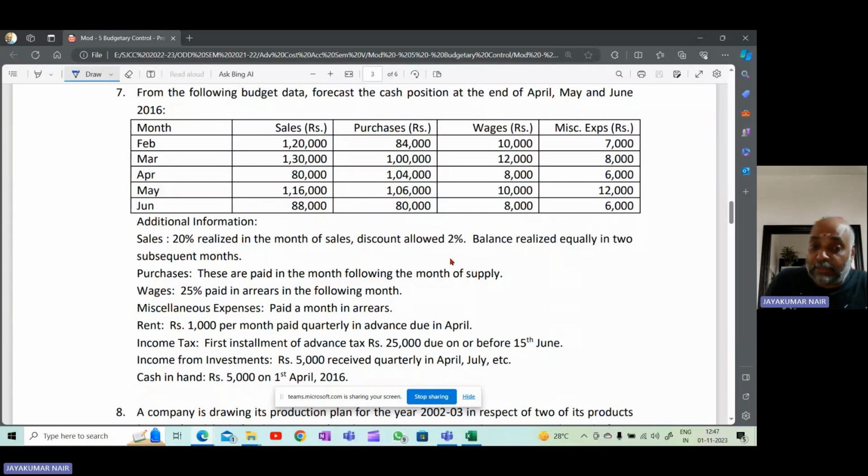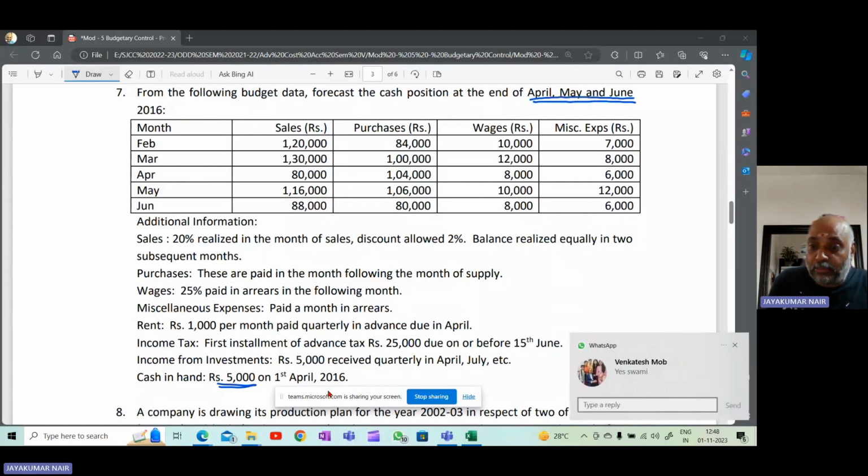Rent rupees 1000 per month paid quarterly in advance due in April. Income tax, first installment of advance tax rupees 25,000 due on or before 15th June. Income from investments rupees 5,000 received quarterly in April, July, etc. And cash in hand on 1st of April is 5,000. So they are asking you to prepare the cash budget, forecast the cash position for the month of April, May, and June. For 3 months, we have to prepare the cash budget for 3 months, April, May, and June.